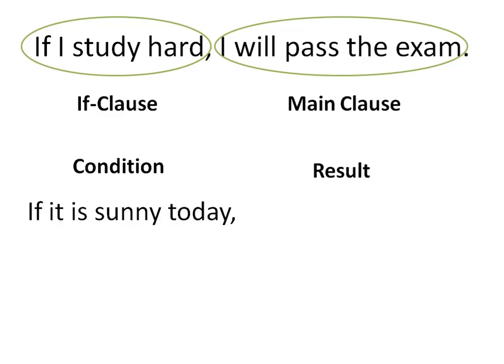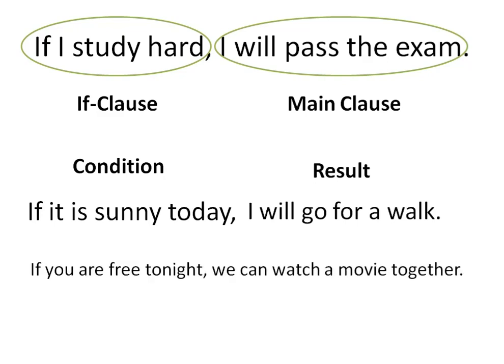Another example is if it is sunny today, which is an if clause or condition. If it is sunny today, I will go for a walk. That's the result of the condition, if it's sunny today. And of course, these sentences refer to the future, yes? Today, later, if it's sunny later during the day, I will go for a walk. Another example, if you are free tonight, today in the evening, we can watch a movie together.